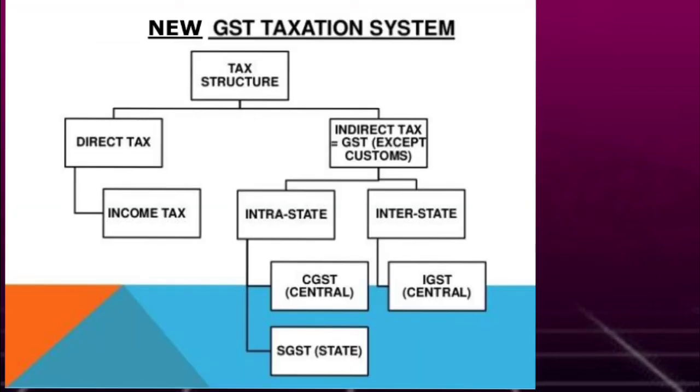After GST came into force, this was the new GST taxation system. We still have direct tax as well as indirect tax. In indirect tax, all the other taxes which existed before were brought together and formed GST, that is goods and service tax, which is divided into two types: intrastate and interstate. Under intrastate, we have CGST, that is central goods and service tax, and SGST, that is state goods and service tax. Under interstate, we have integrated goods and service tax. So this is the new taxation system, and we will learn in brief what CGST, SGST and IGST mean in the next episode.